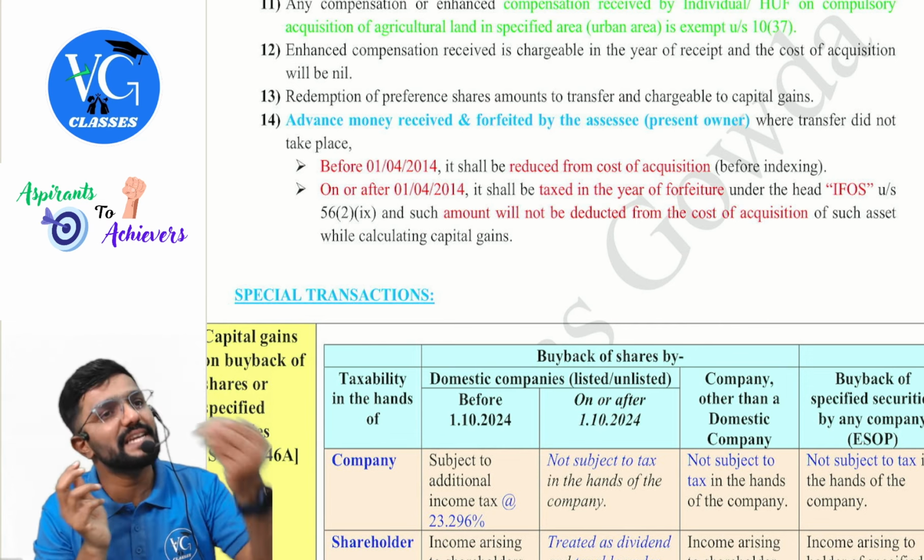Then, redemption of preference shares amounts to transfer. And should we compute capital gains? Yes.